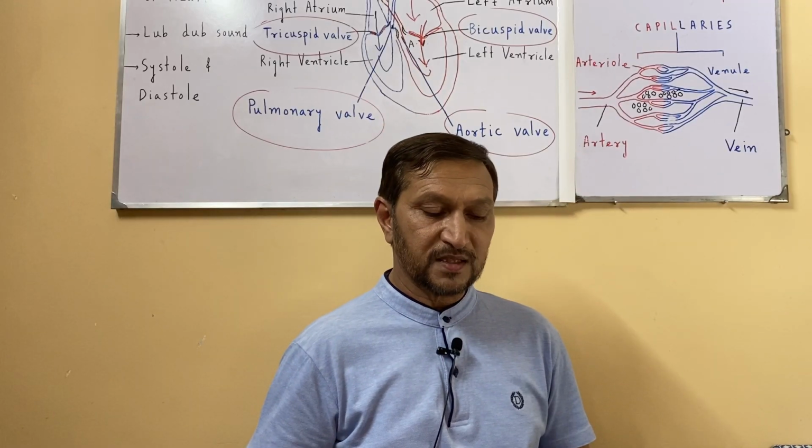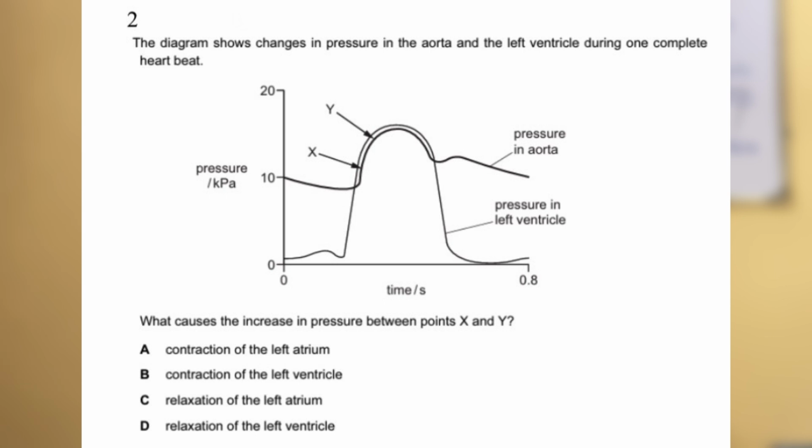Question number 2. The diagram shows changes in the pressure in the aorta and in the left ventricle during one complete heartbeat. So keep in mind the aorta and the left ventricle. This is the graph, and what causes the increase in pressure between point X and Y? So at point X and Y the pressure is increasing. What can be the reason?